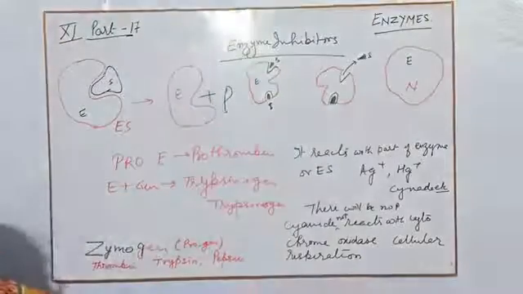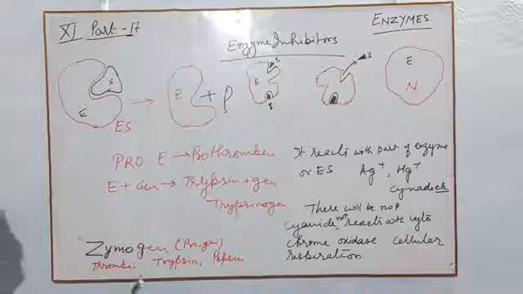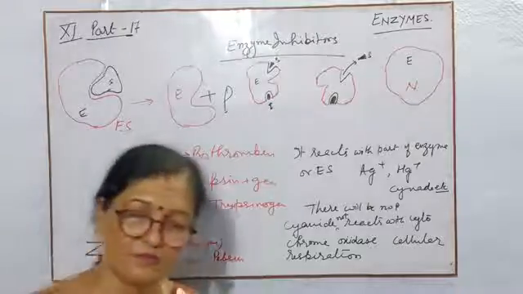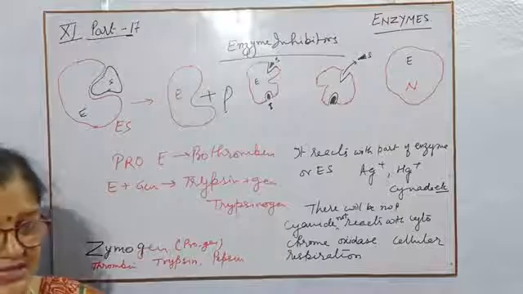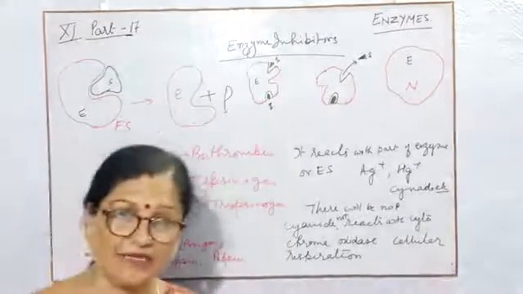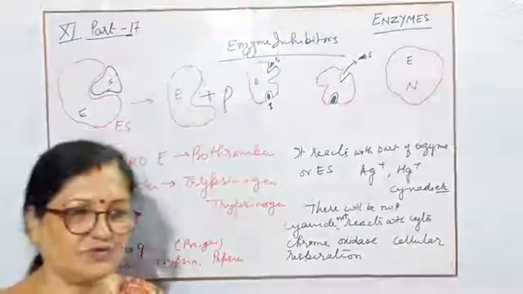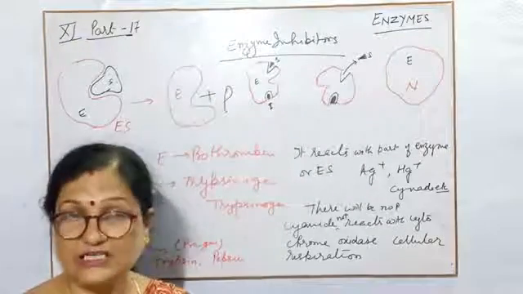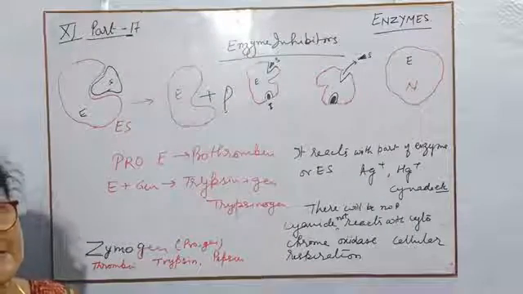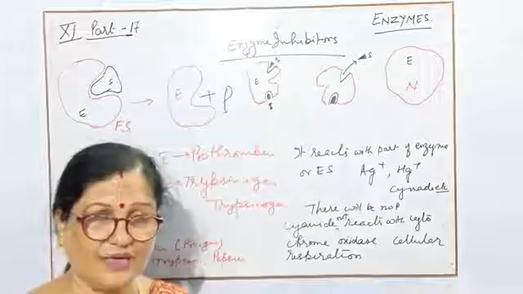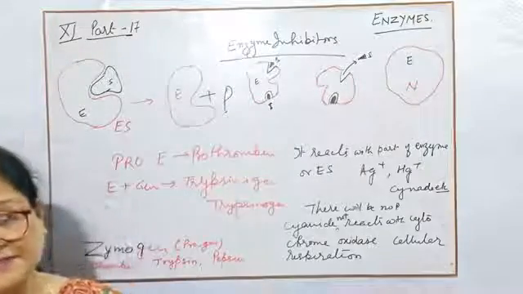So these are the names of zymogens. That means zymogens have pro or gen. If these two words are added along with the name of the enzyme, then they are inactive. They have to alter their structure, and then these parts are removed from it, and it is said to be an active enzyme.